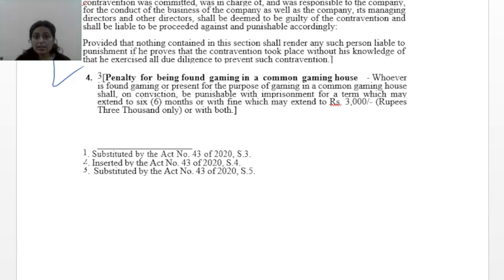Where a person committing a contravention of a section or any other provision of this Act is a person who, at the time the contravention was committed, was in charge of and was responsible to the company for the conduct of the business of the company, as well as the company, its managing director and other directors shall be deemed to be guilty of the contravention and shall be liable to be proceeded against and punishable accordingly, provided that nothing contained in this section shall render any such person liable to punishment if he proves that the contravention took place without his knowledge or that he exercised all due diligence to prevent such contravention.